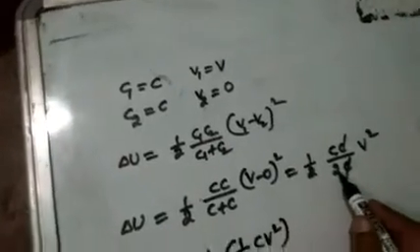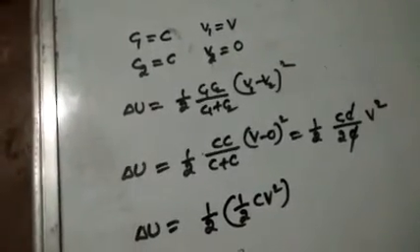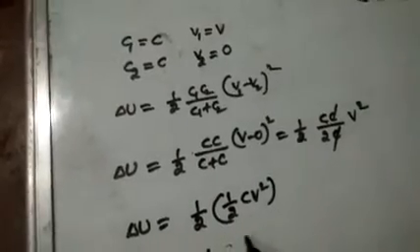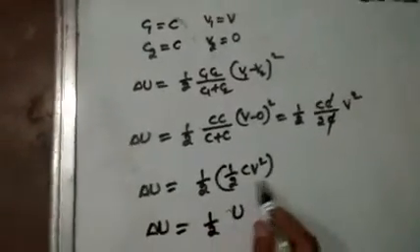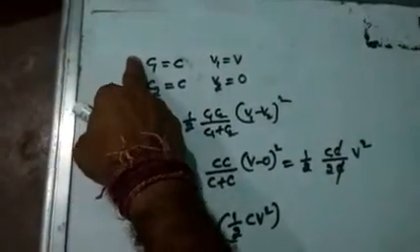So you see half C V square. I am writing 1 by 2 outside. Delta U equal to, this is nothing but the initial potential energy. Half C V square is the initial potential energy. The first one has half C V square, the second one's energy is 0.